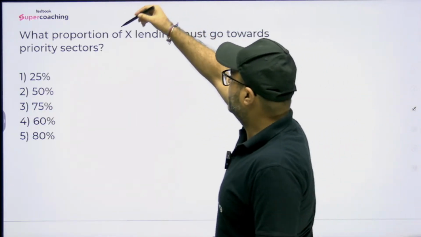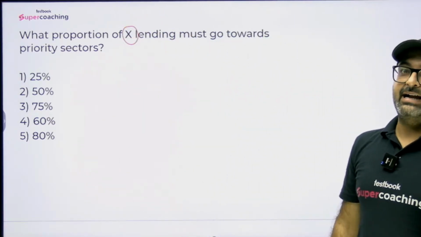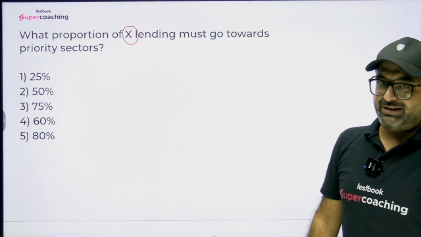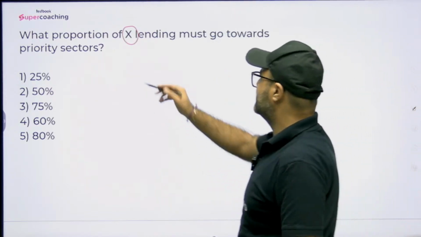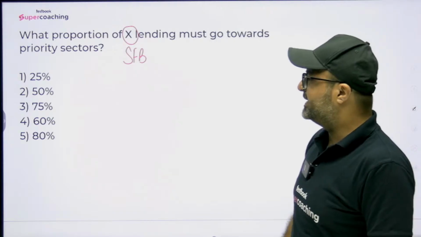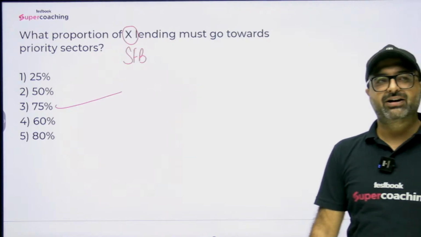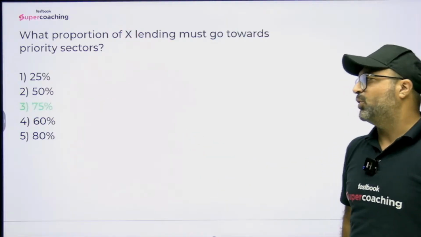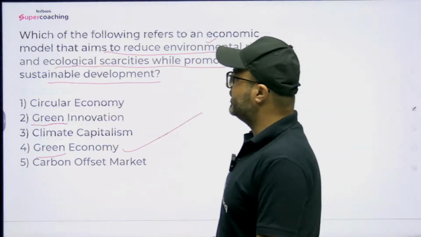Sir, what proportion of X? So they have not given the answer small finance bank, because otherwise a candidate like me who has read all the questions will find the answer to the first question from the question only. So I have made that point clear: if a clue comes, catch it. They have given X, but we have figured out this is small finance bank. Lending must go towards priority sector. So the priority sector lending limit for the small finance bank is what? That is 75%, as set at the time of setting up of small finance banks. So these were some of the questions we have received from the finance section.